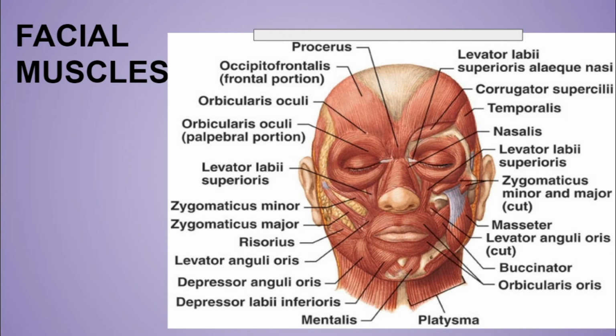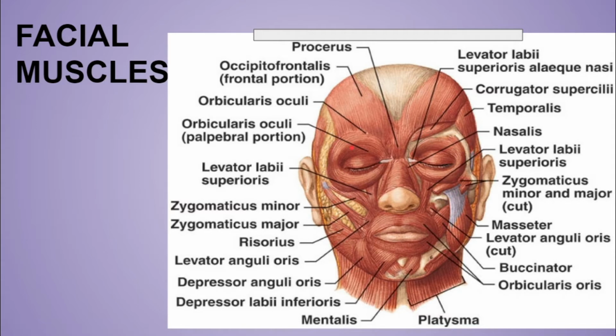Okay, now the muscles of the eyelid or the orbital opening. Now we have mainly two muscles over here, the corrugator supercilii and the orbicularis oculi. Just locate this. This is the corrugator supercilii and this is the orbicularis oculi. The corrugator supercilii mainly forms the vertical lines in the forehead, as in frowning. Whatever lines you see on your forehead are mainly because of the corrugator supercilii muscle.